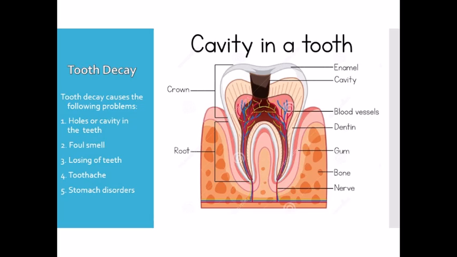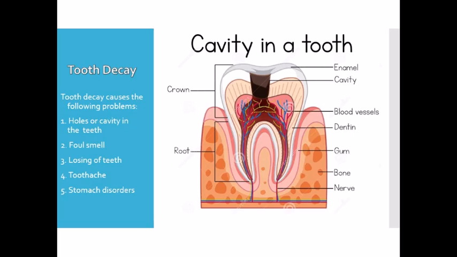Next topic is tooth decay and toothache. We know that when we eat food, some bits of food get stuck between our teeth, and when we do not brush properly, these food particles get mixed with saliva and react with bacteria present in our mouth and form a sticky layer, and this sticky layer is called plaque.